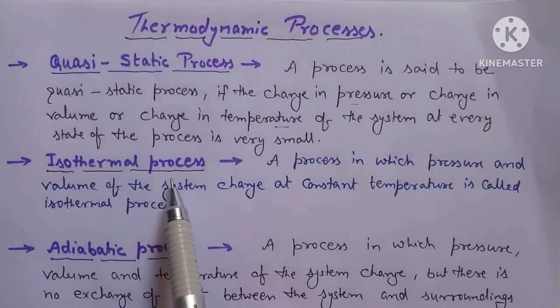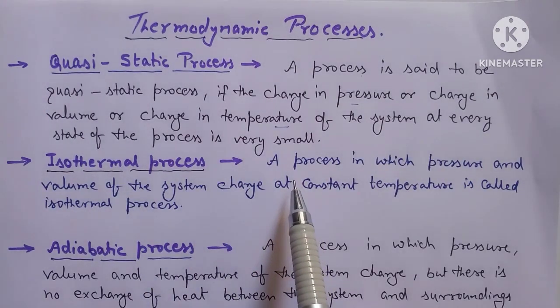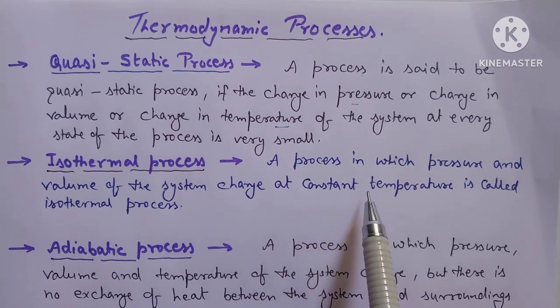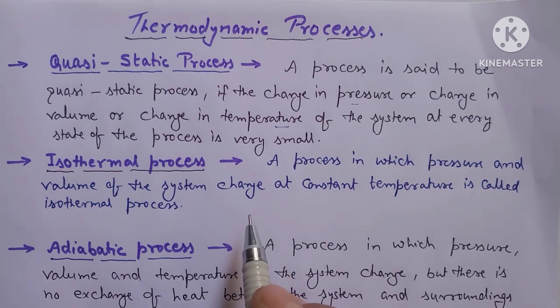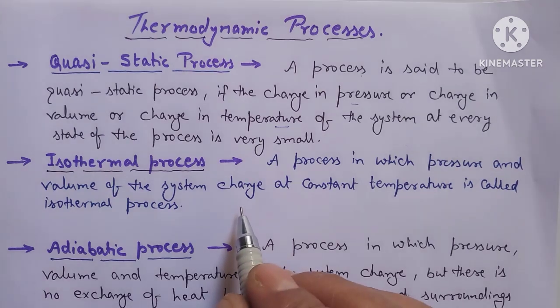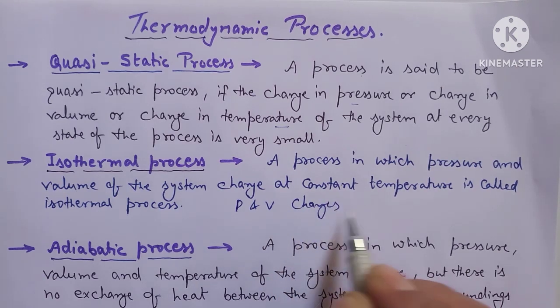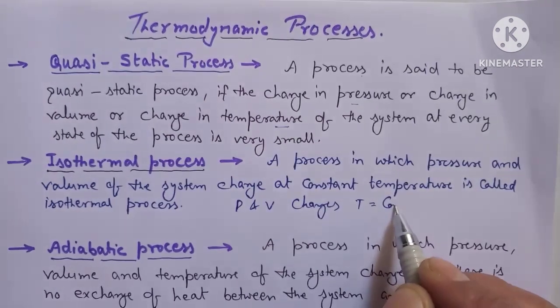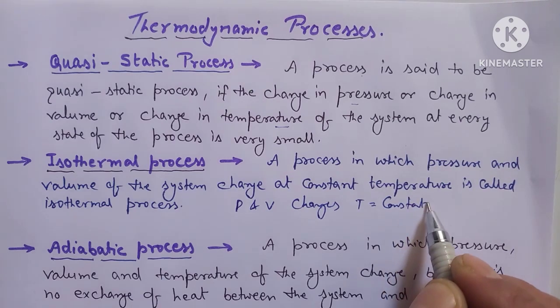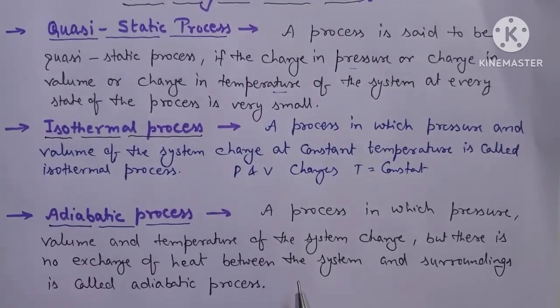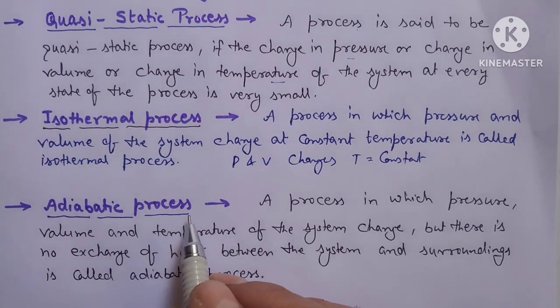Next one is isothermal process. A process in which pressure and volume of the system changes at constant temperature is called an isothermal process. Means here pressure and volume changes and temperature is constant, then that process is known as the isothermal process.